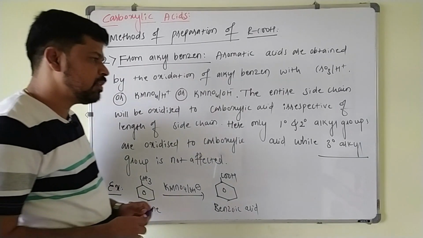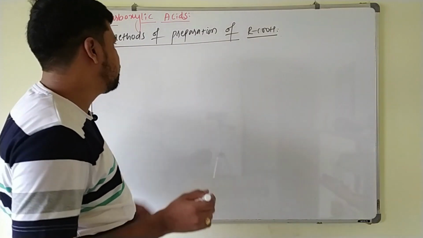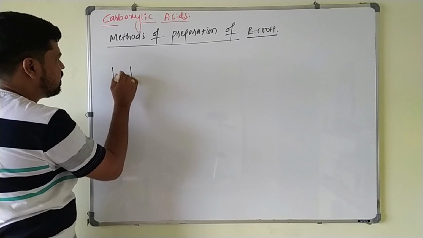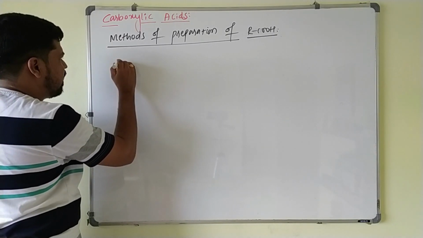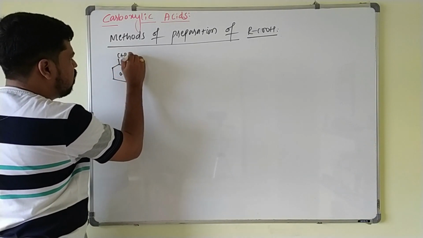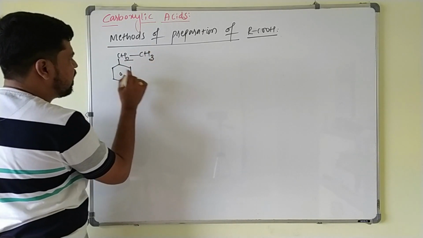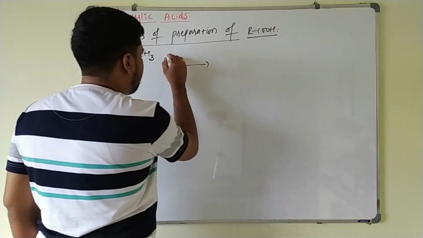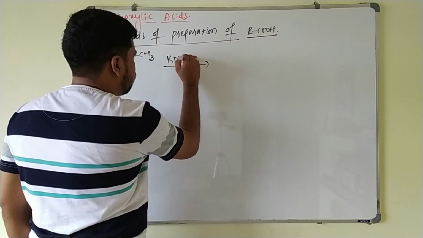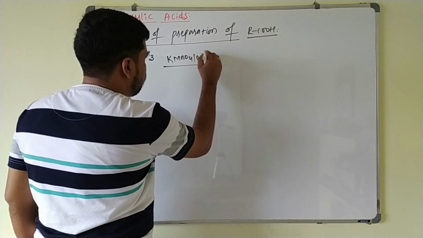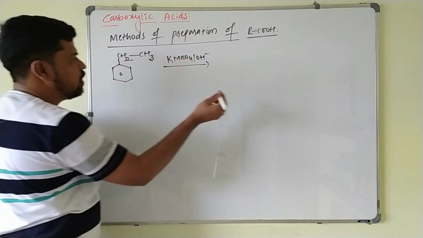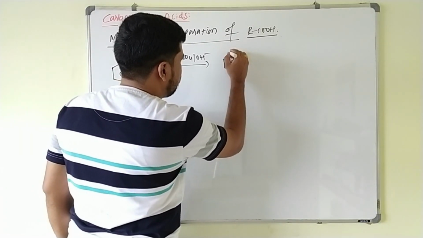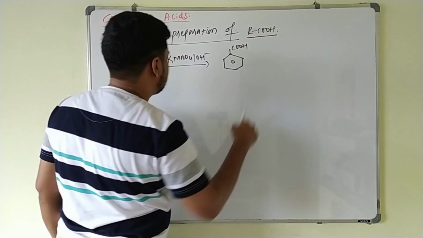We will write some other examples here. So the next example is, already we know that whatever the length of the alkyl chain present on the benzene ring, that is directly oxidized to what? Carboxylic acid. Suppose I take CH2CH3 present on the benzene ring, this on treating with alkaline KMnO4, this entire side chain will be oxidized to COOH group here. Again you will get benzoic acid here. This is a COOH.